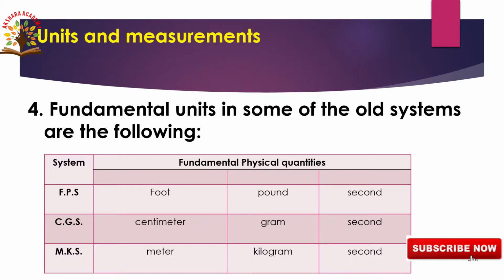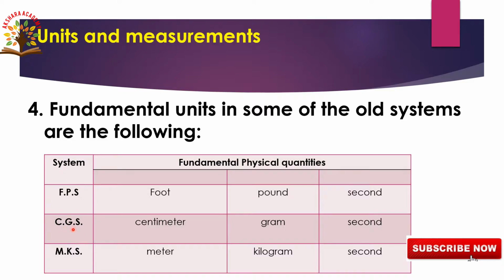Next, units and measurements. Fundamental units in some of the old systems are the following: FPS, CGS, MKS. FPS: foot, pound, second.